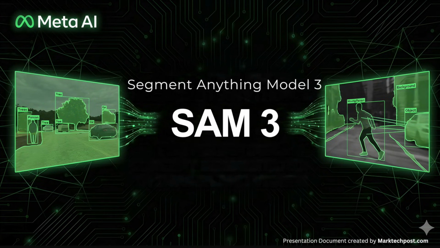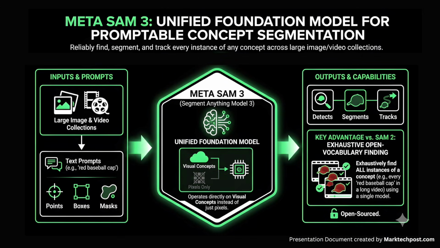How do you reliably find, segment, and track every instance of any concept across large image and video collections using simple prompts? Meta AI team has just released Meta Segment Anything Model 3, or SAM3, an open-sourced unified foundation model for promptable segmentation in images and videos that operates directly on visual concepts instead of only pixels.